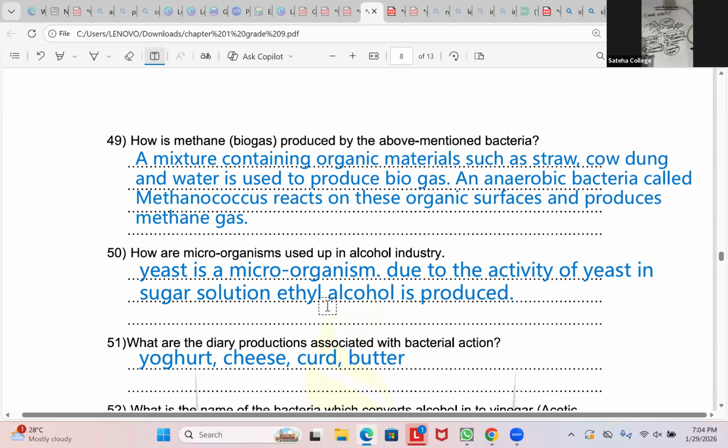Not margarine. Butter is Highland butter, Anchor butter, Kotmale butter. Those are butter. Friends, butter is made from milk fat. Margarine is made from vegetable fat. Astra, Medoli, those are vegetable fat.